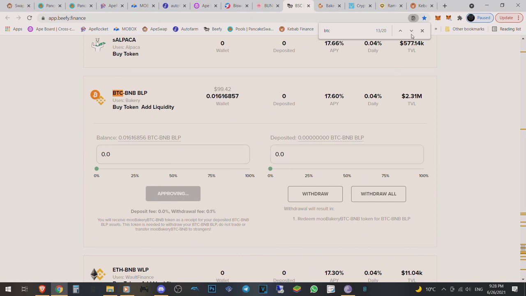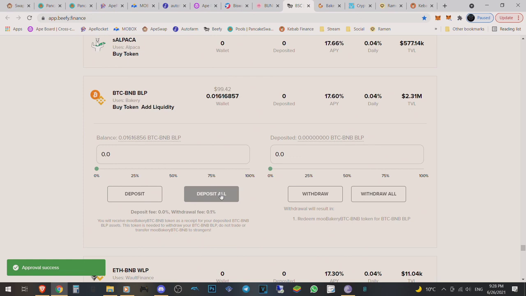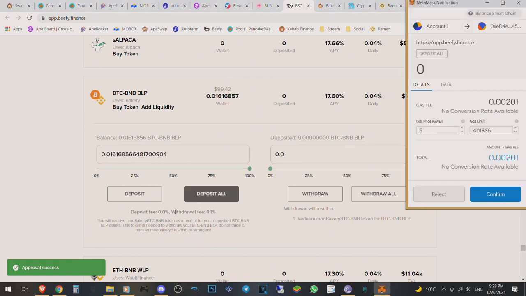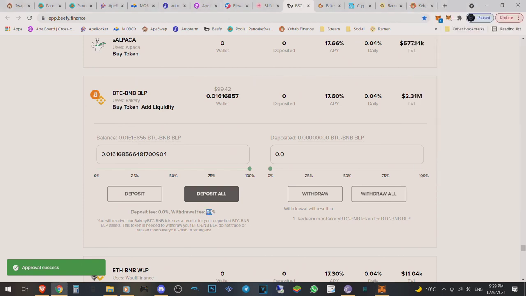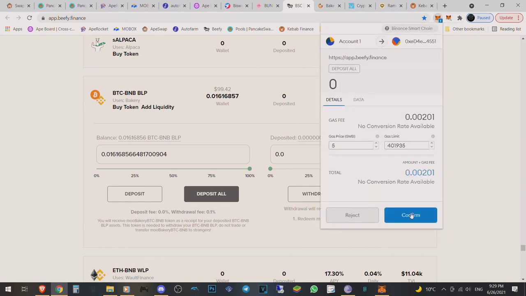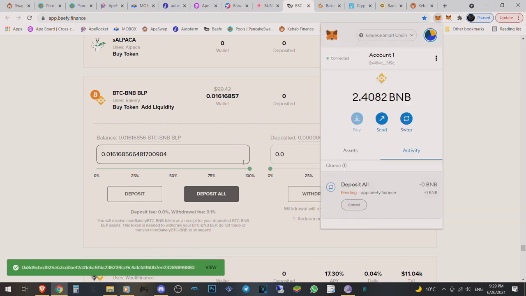Beefy is very promising, guys. It came out, I think, a day or two before PancakeSwap came out, so they're very, very trustworthy. They've been here for a very long time. And we're going to just invest all. You can see right now the withdrawal fee is literally a percent of a percent, or 0.1%. And you have a deposit fee, which is completely free, but you will pay a little bit of BNB to stake it there.